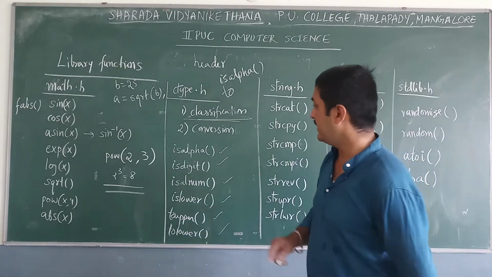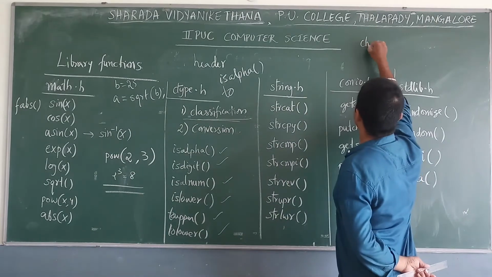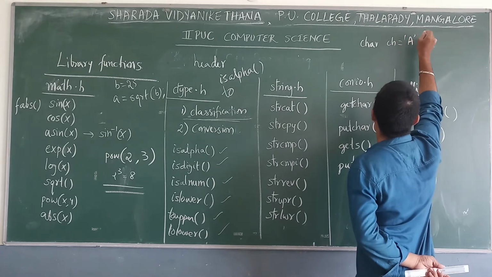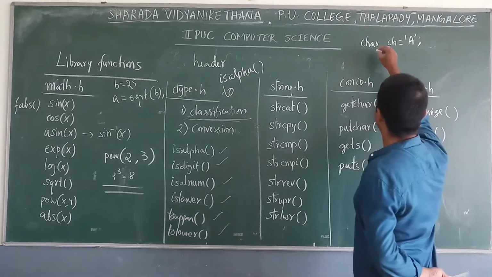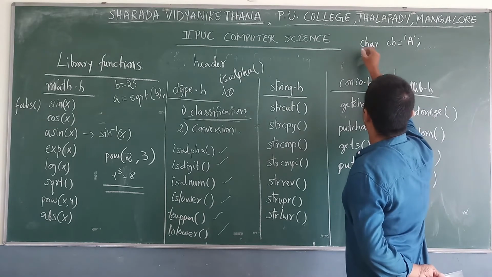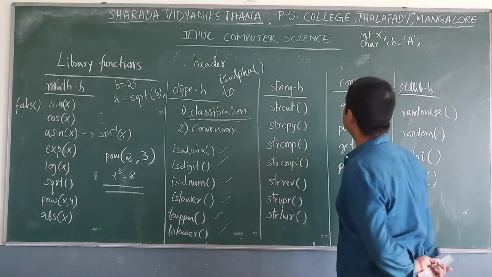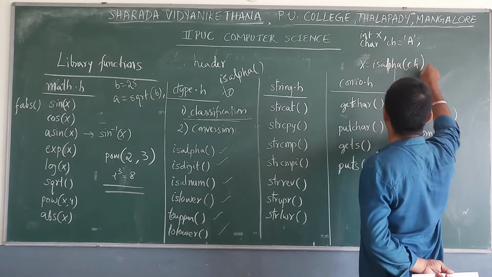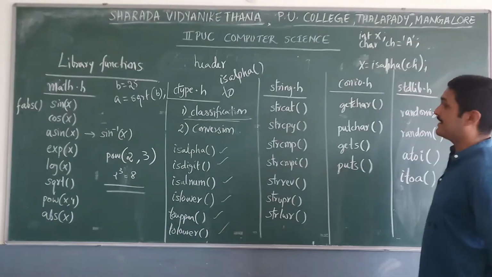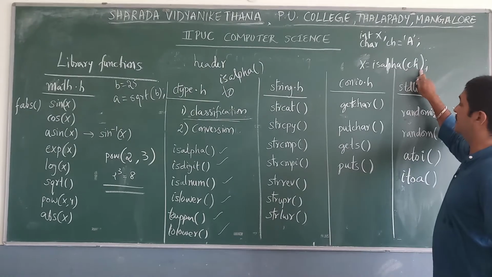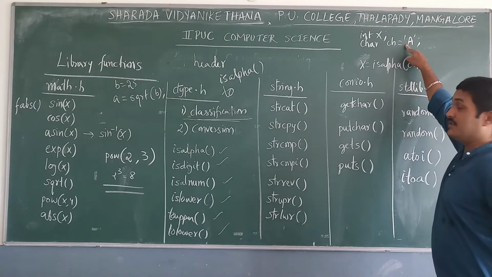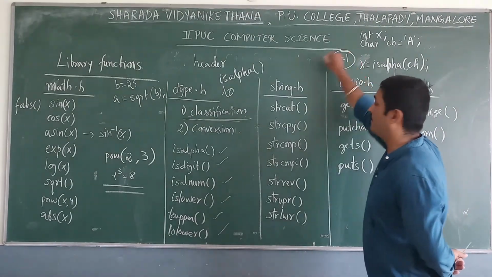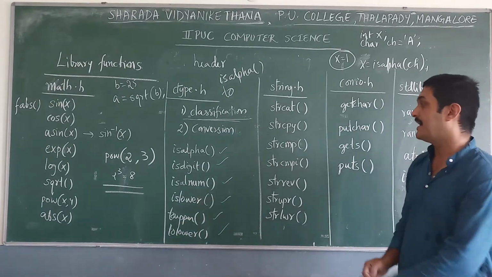For example, we have a program segment: char ch equal to 'a', and int x equal to isalpha of ch. Here the value of ch is 'a', an alphabet, so it returns x equal to 1. These are about isalpha.